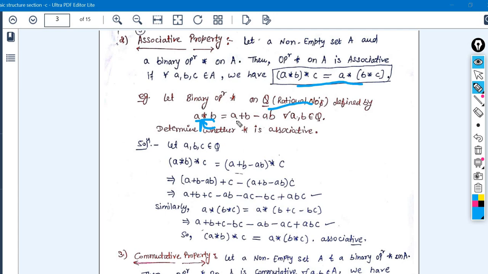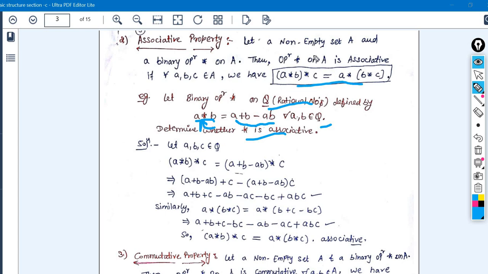Its definition is mentioned here. Wherever you apply the star operation between elements of the set Q, its definition will be a plus b minus ab, where all a and b must belong to the capital Q, the set of rational numbers. So you have to check whether that star operator is associative or not. To check this, we are taking the associativity property.